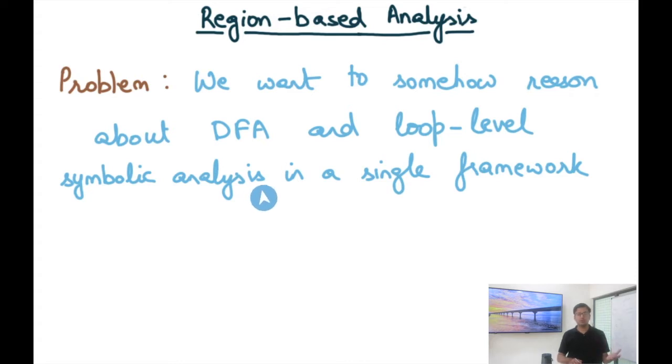After all, when we talk about the loops' symbolic analysis, we have to worry about what is the initial value that comes into the loop, or what's the initial mapping that comes into the loop. And to get that initial mapping, we need a data flow analysis on the rest of the program. And then there can be multiple loops, there can be nested loops and things like that. So the question is, how do you integrate them? How do you tie this all together into a single analysis framework?